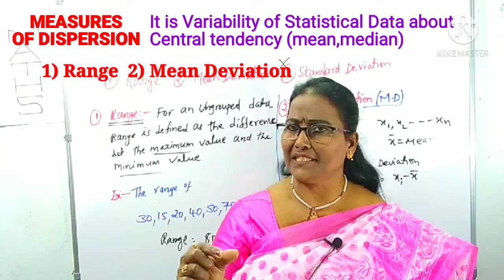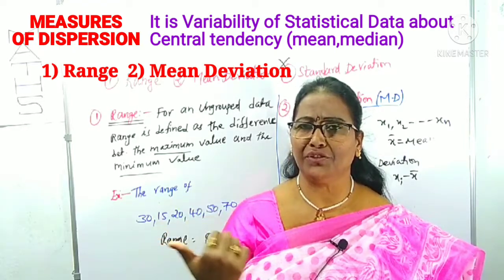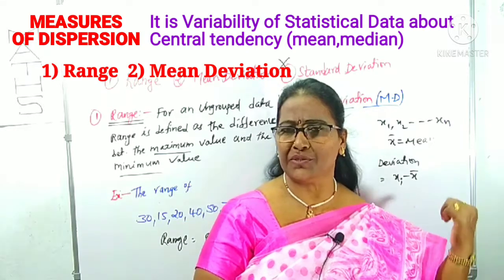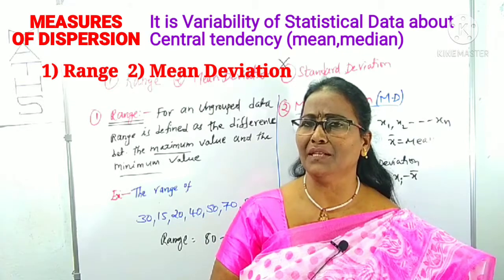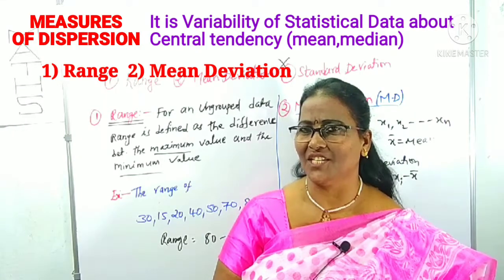Those deviations you can collect either from the mean or from the median. I said how you can find the mean and how you can find the median for ungrouped data. That is all you use here. If you are asked from the mean, we use the mean. If you are asked from the median, we use the median. That is the only difference.